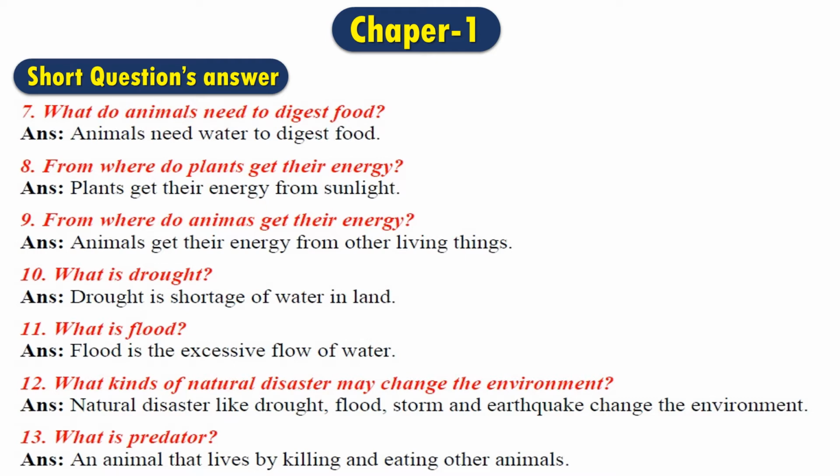Question number 13. What is a predator? An animal that lives by killing and eating other animals. That means if you imagine yourself that you want to eat, that's why you catch the fish from the pond or river, you eat the chicken or the beef. That means you live by killing other animals. That's why we are known as the predator.